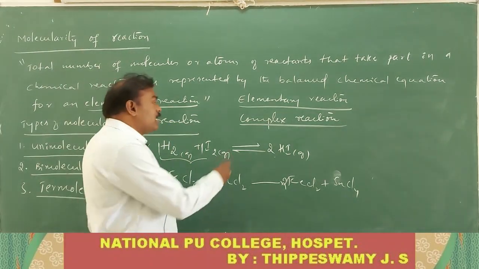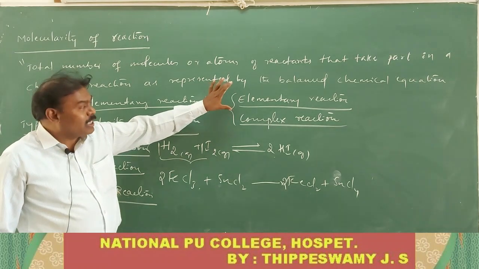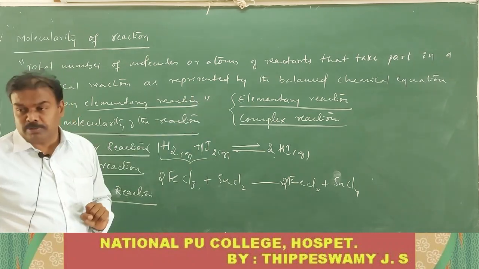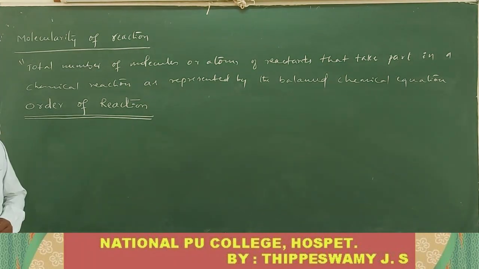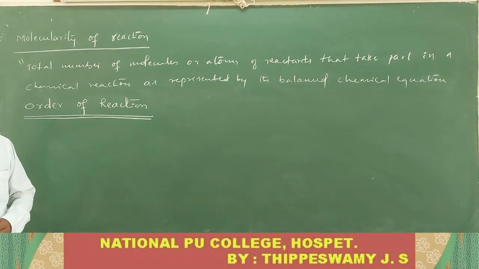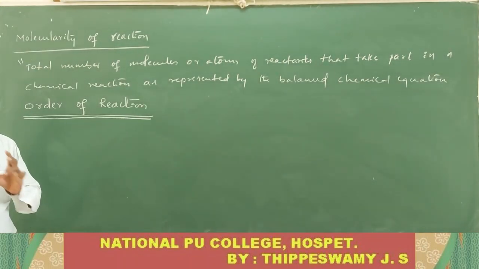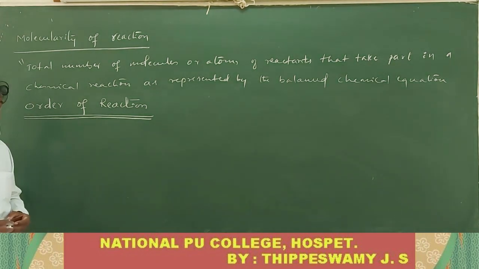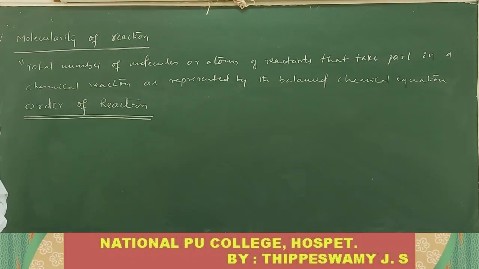So these are the terms in chemical kinetics. We should know what an elementary reaction or elementary step is and what a complex reaction is. Following all of you. Okay. Now we will move towards another concept in this topic, the order of reaction. This is very, very important also. In chemical kinetics, based on the order of the reaction, we study different contents and even solve different numericals. That is why we should know the term order of reaction.